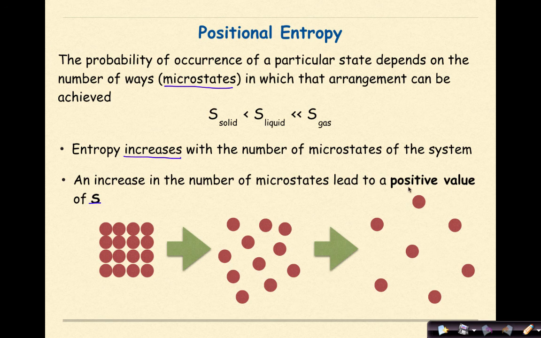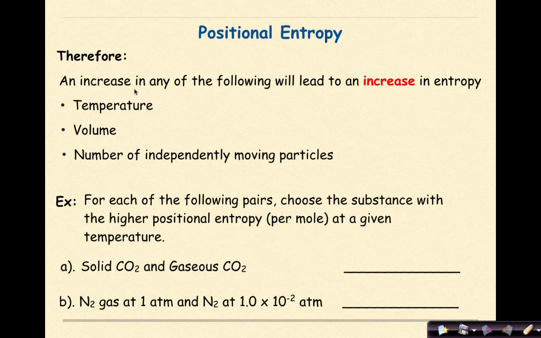So let me say that again. A positive value of ΔS translates to an increase in entropy. So as a solid, we have low entropy. As a liquid, we will have higher entropy. And in the gas state, we will have the highest entropy. Therefore, an increase in any of the following will lead to an increase in entropy: an increase in temperature, volume, or the number of independently moving particles.